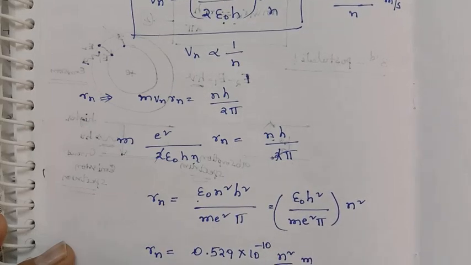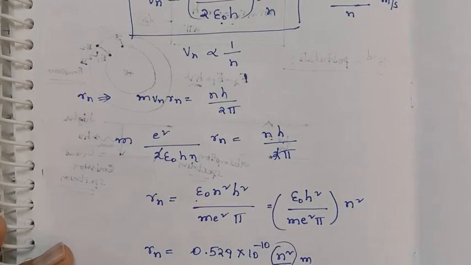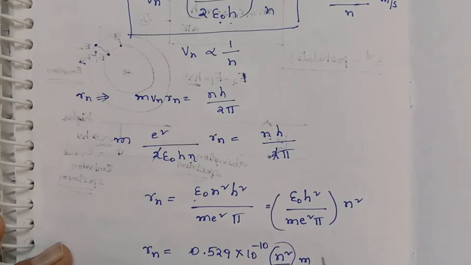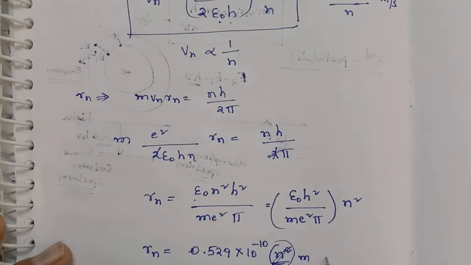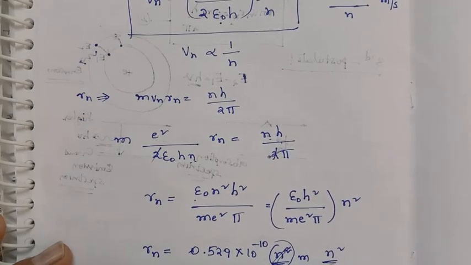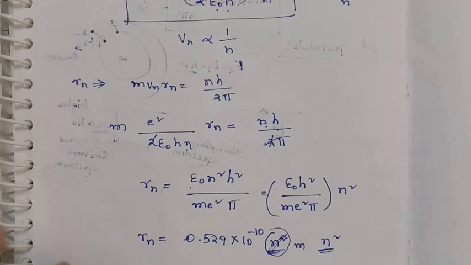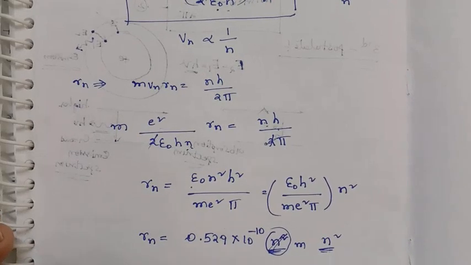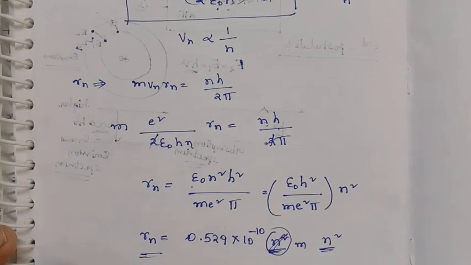Here n is the orbit, the nth orbit. That means here you have to write n square. It's not a unit, here n is the number. So it is Rn, the radius of the orbit.